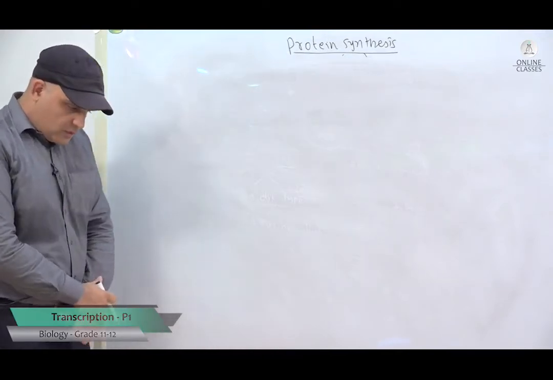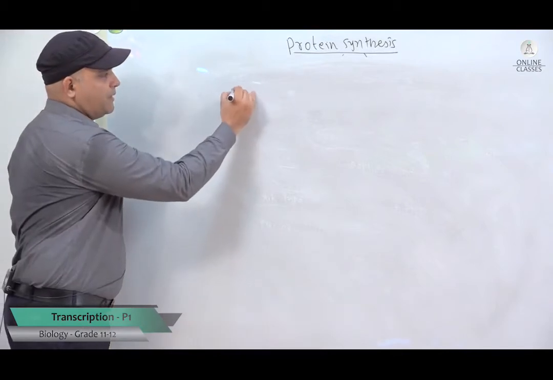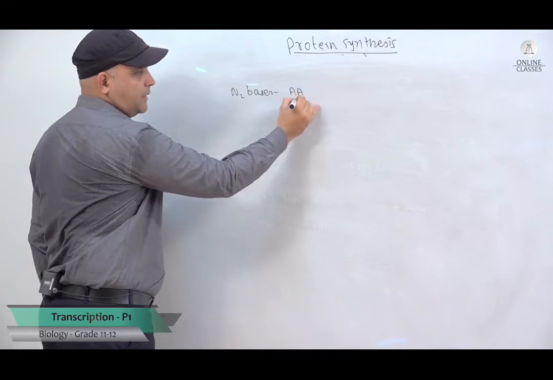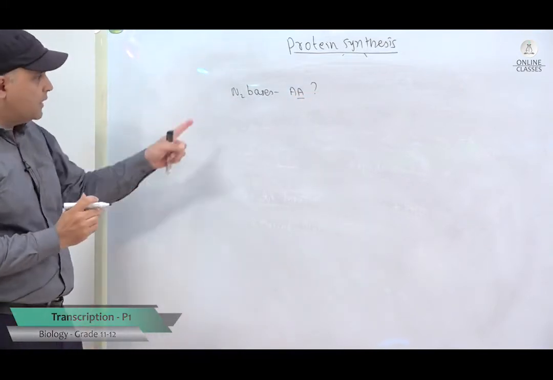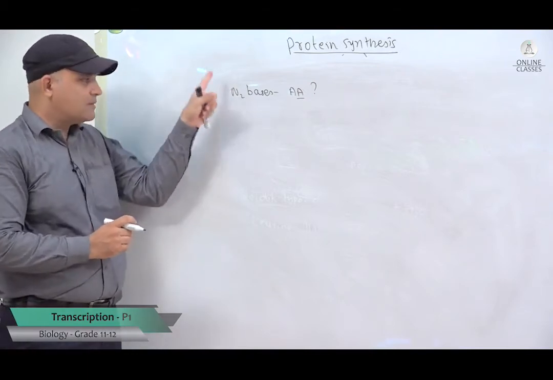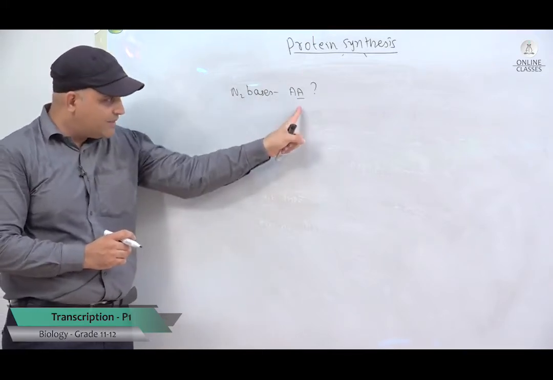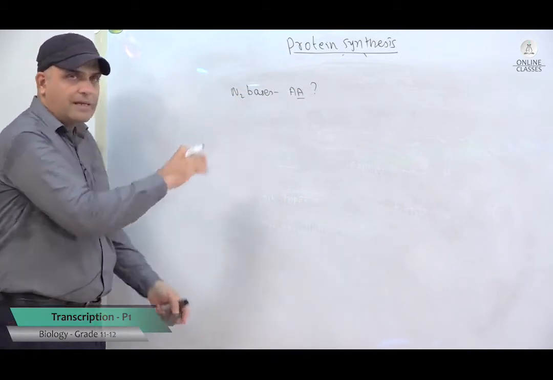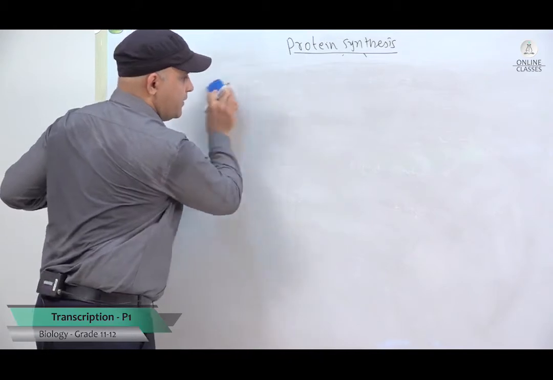The next thing that the students should remember is, sometimes they get confused between nitrogenous bases and amino acids. Really, they do get confused. So there is no need for confusion here. Nitrogenous bases are a part of the nucleotides. The nitrogenous bases are adenine, thymine, guanine and cytosine, as well as uracil. Amino acids are the building blocks for proteins. So please don't get confused between the nitrogenous bases and the amino acids, which are completely different.